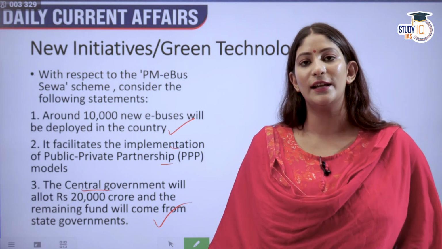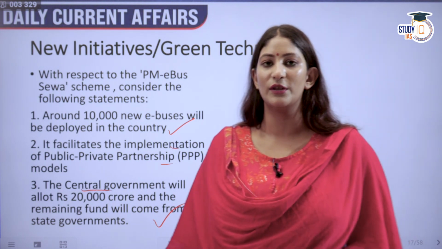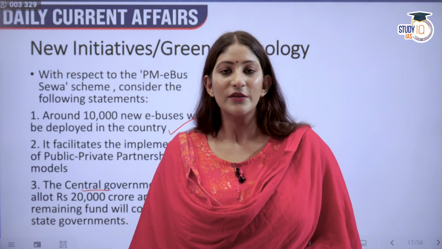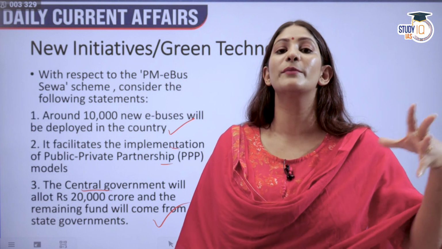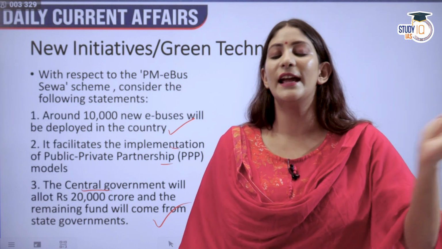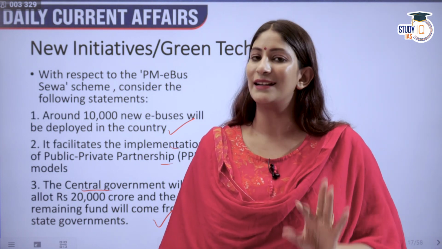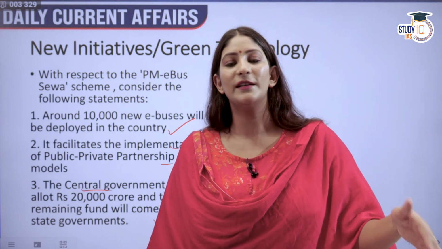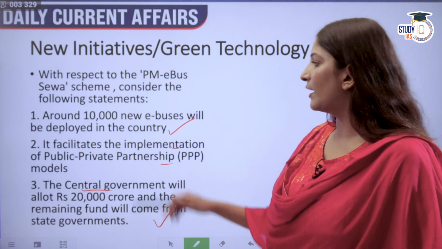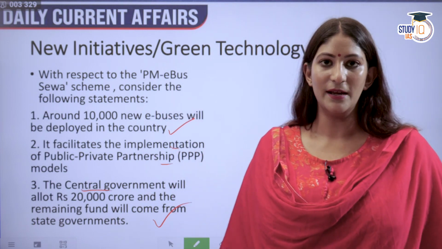But one should not think that the electricity that we are going to need will come from coal only. So the government needs to ensure that the electricity which is produced is being produced from renewable energy. Then only can we be well assured that it is not coal on which we are eventually dependent, but renewable energy. So around 10,000 new e-buses will be produced.